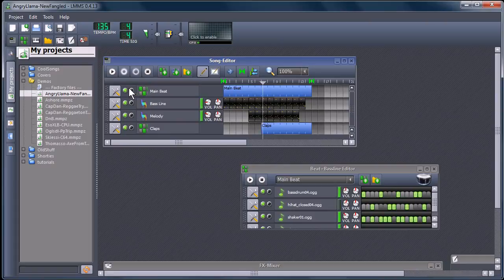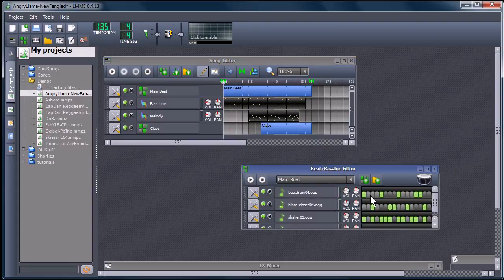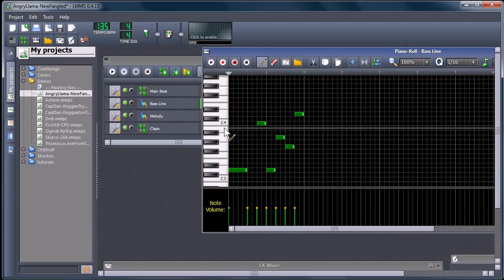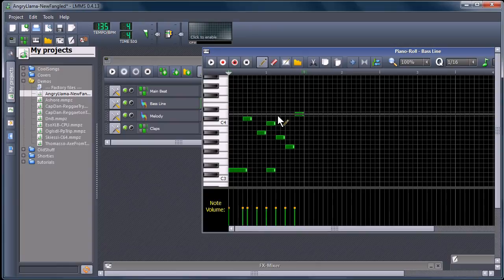You can listen to each track individually. Here's the bass line. This is one of the melody parts. This bassline editor is pretty easy to use. As far as the melodies and things, you can edit them. It just has a keyboard. If you have a MIDI keyboard, you can input it that way, or you can just click and move these notes around.